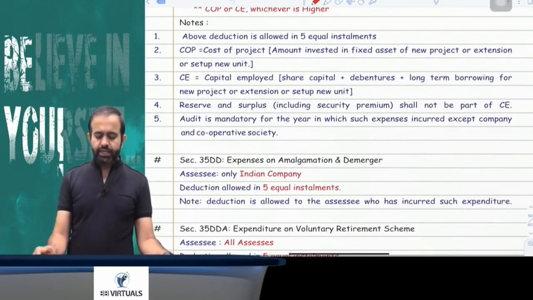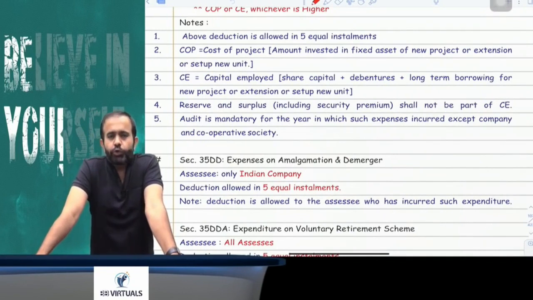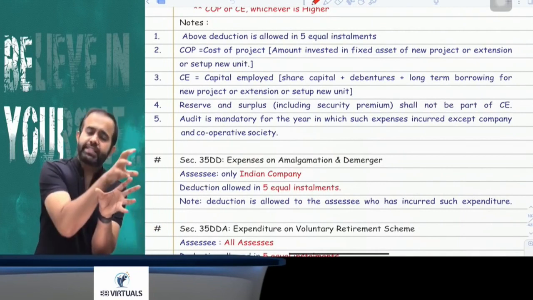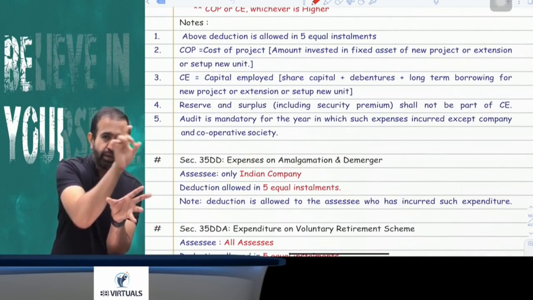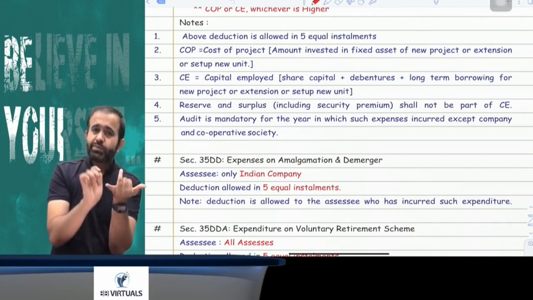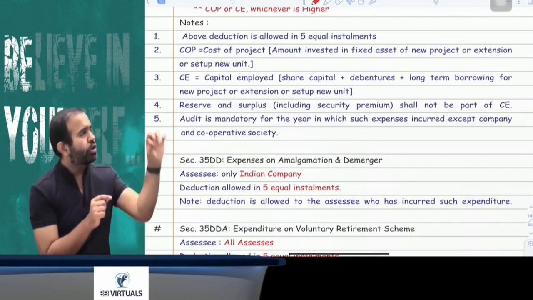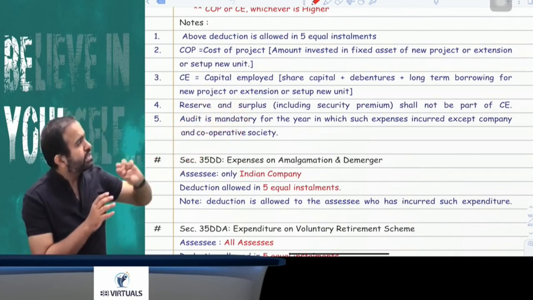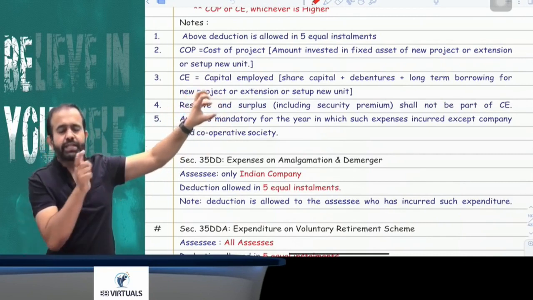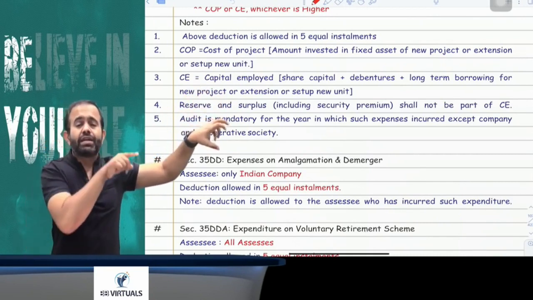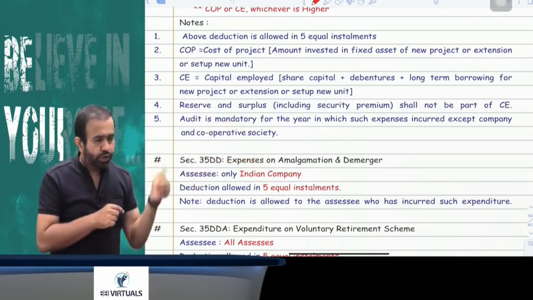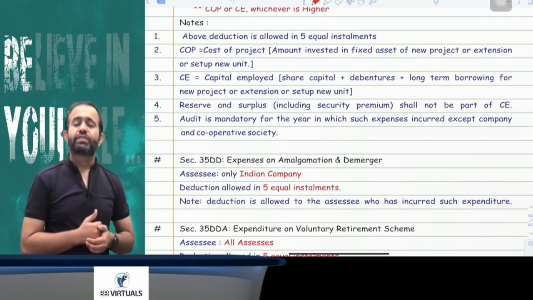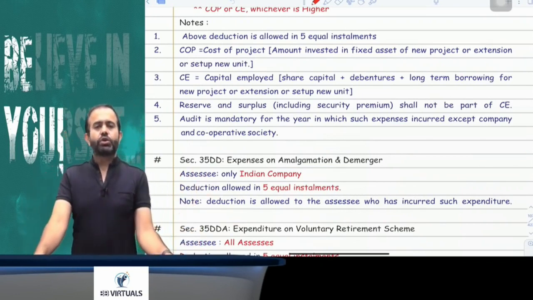Yes. Now the next part, sir, the question is, what do you mean by cost of project? Cost of project means whatever investment in the fixed asset of that project. Investment in the fixed asset for the new business, or for the extension of existing business, or for the setup of a new unit. So for setting up a new unit, the amount you invested in fixed asset on the last day is called cost of project. Or suppose a new business is started, so as per the balance sheet of the last day, the amount invested in fixed asset of that new business is called your cost of project.